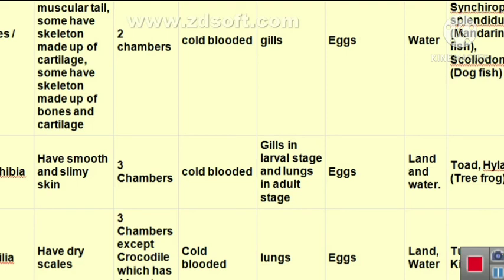Means when they are larvae, they breathe with the help of gills, but as their body develops and they become adults, at this stage they respire or breathe with the help of lungs. They are egg-laying animals. They are present both on land and in water. Examples are tree frog, Hyla, and toad, etc.